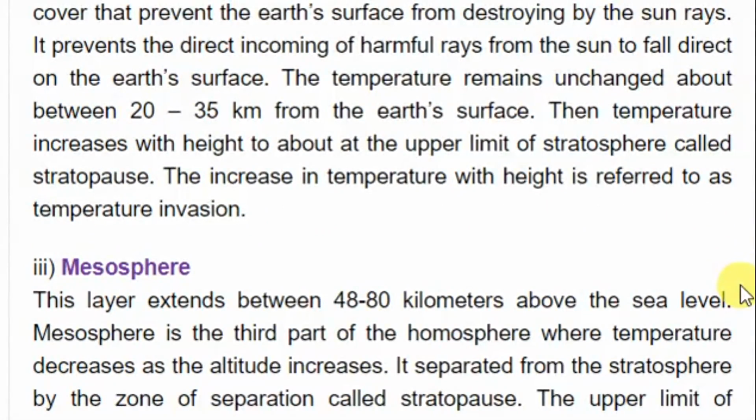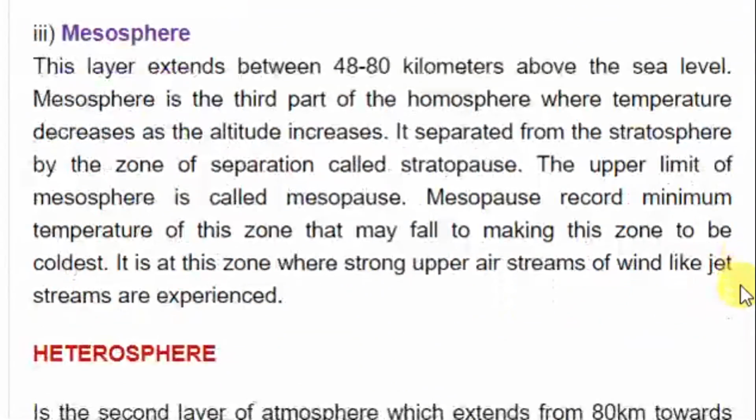Now let's move to mesosphere. Now this layer extends between 48 to 80 kilometers above the sea level. Mesosphere is the second part of homosphere, where temperature decreases as altitude increases. So unaona huku tena temperature ina decrease with the altitude. It is separated from stratosphere by the zone of separation called stratopause. The upper limit of mesosphere is called mesopause. So unaweza kuona hizo kwamba upper limit inakuwa ni jina la ile layer, then unaongeza pause. Mesosphere unaondoa sphere unaweka mesopause.